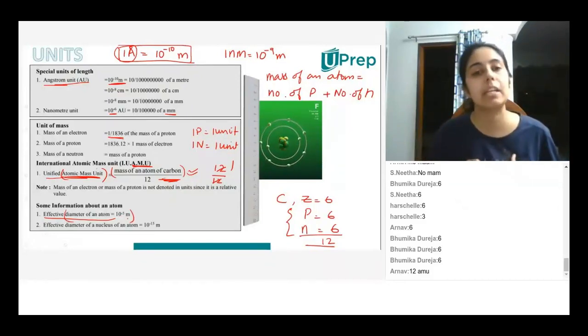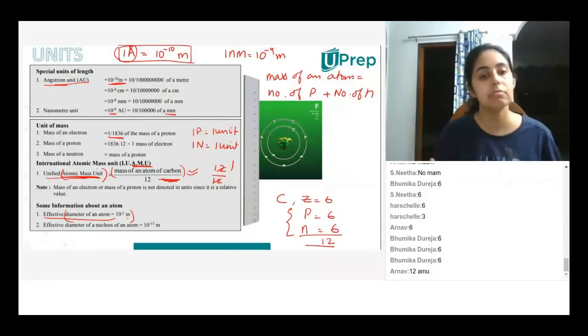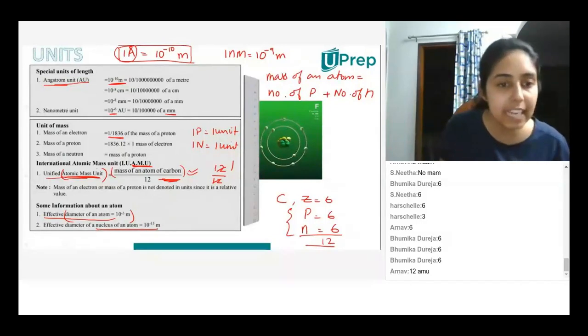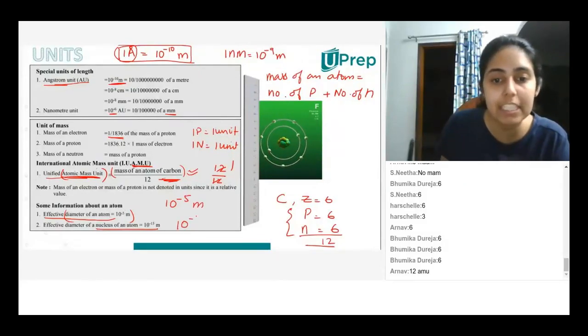That will be quite a few angstroms. And the effective diameter of a nucleus of an atom is 10 to the power minus 15. Notice that the diameter of an atom is 10 to the power minus 5 meters, and the diameter of the nucleus is 10 to the power minus 15 meters.